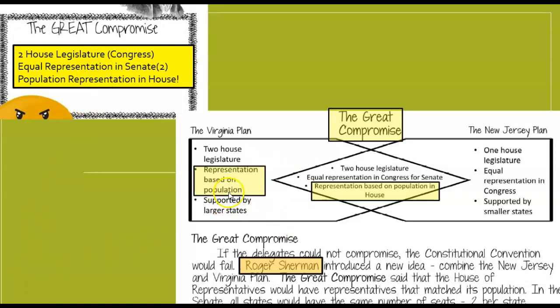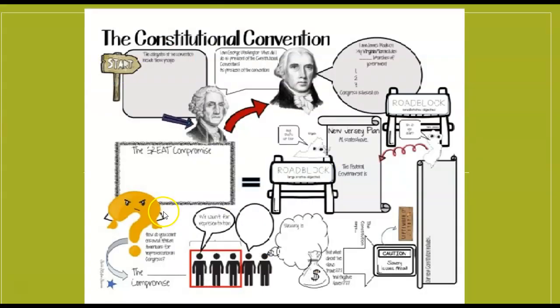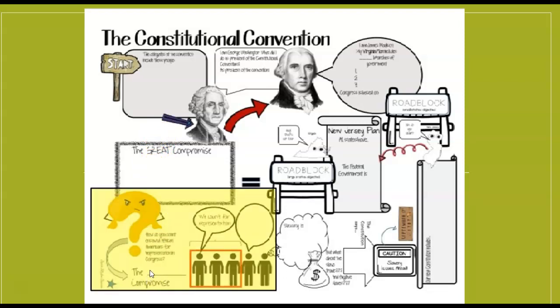Now that we've figured out that representation in one of the 2 houses is going to be based on population, we have to figure out another compromise. So whereas the Great Compromise was between large populated states and small populated states, the next compromise is going to be between 2 other types of subjects. So that would be obviously this part of the chart. So let's take a look at it.